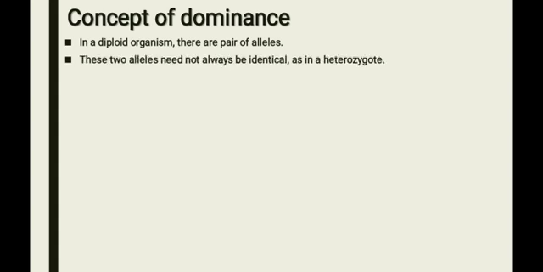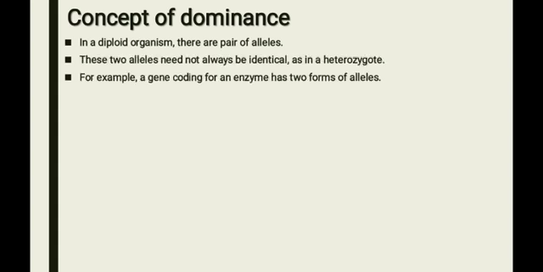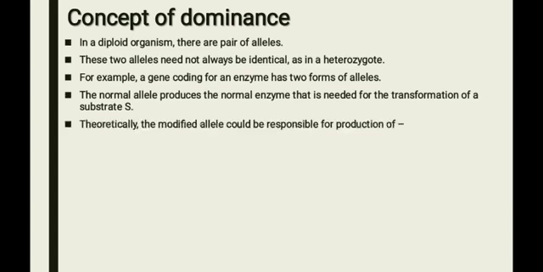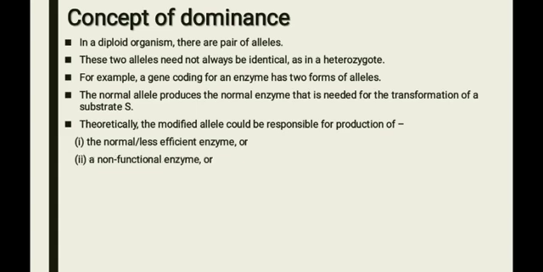The normal allele produces the normal enzyme that is needed for the transformation of a substrate, S. Theoretically, the modified allele could be responsible for the production of a normal or less efficient enzyme, or a non-functional enzyme, or no enzyme at all.